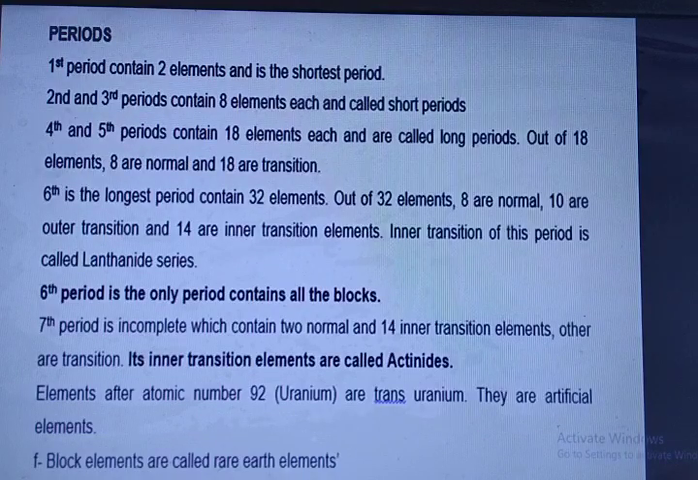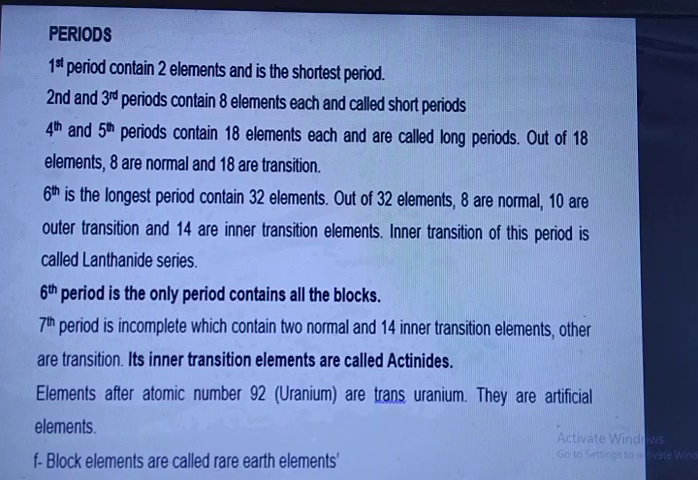Periods: the first period contains 2 elements and it is the shortest period. Second and third periods contain 8 elements each and are called short periods. Fourth and fifth periods contain 18 elements each and are called long periods. Out of 18 elements, 8 are normal and 10 are transition. Sixth is the longest period, containing 32 elements. Out of 32 elements, 8 are normal, 10 are outer transition and 14 are inner transition elements. The inner transition of this period is called the lanthanide series. The sixth period is the only period that contains all the blocks.